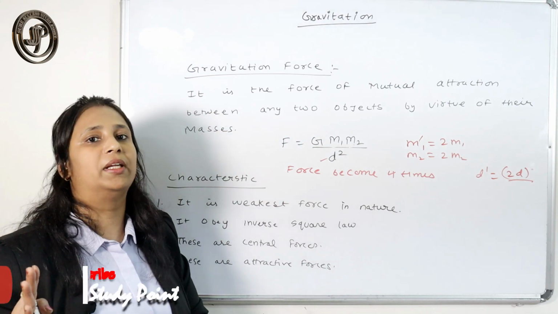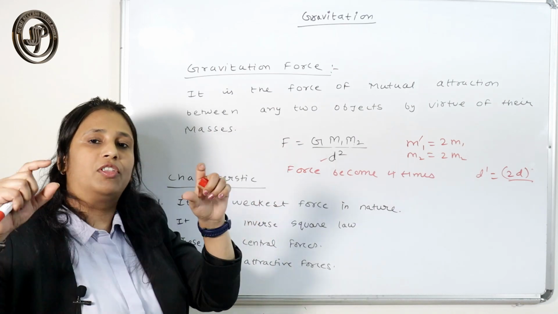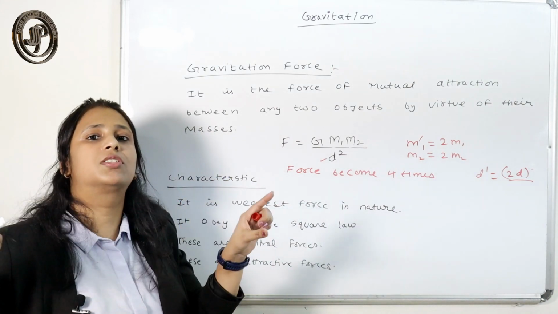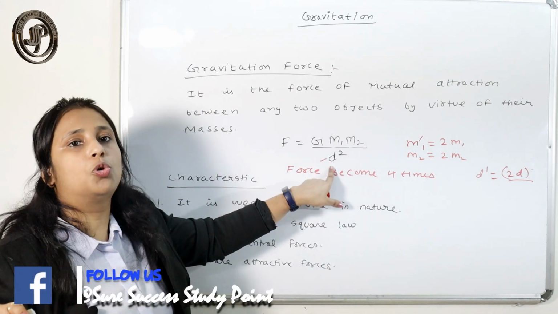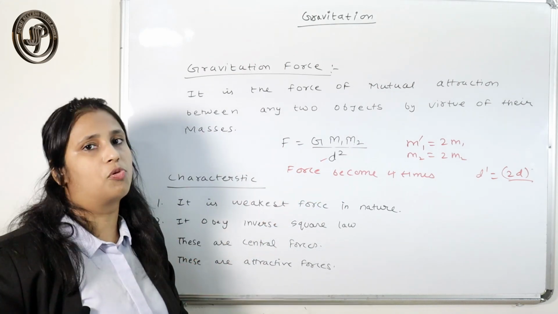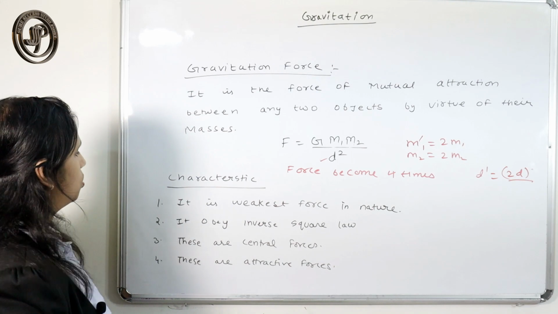So that can come in the exam: what would be the effect on the force if the distance between the two bodies becomes double? Double means 2d. 2d whole square means 4, so the force becomes 1 by 4 times. Okay, that also you can note down.